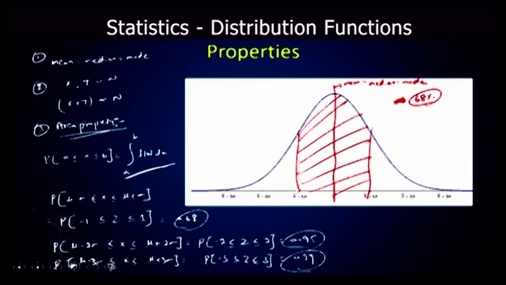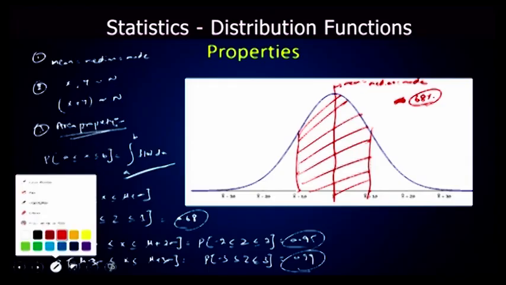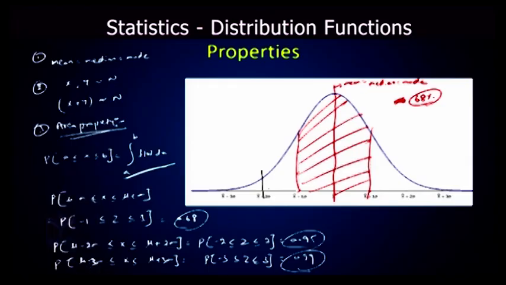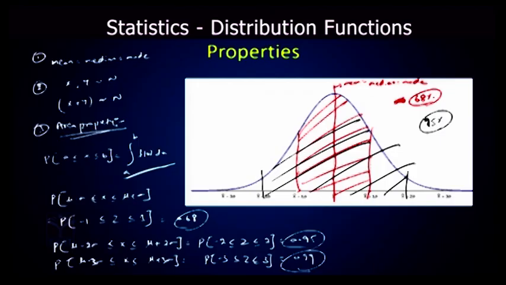Now when you take the second limits, x bar minus 2 sigma and x bar plus 2 sigma, the values lying in between x bar minus 2 sigma and x bar plus 2 sigma is 95%, that is, 95% of the values are lying in between them.